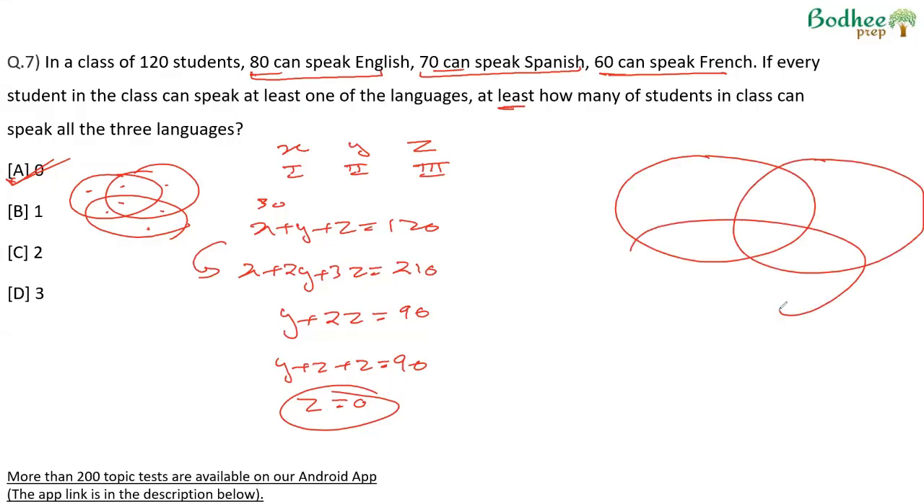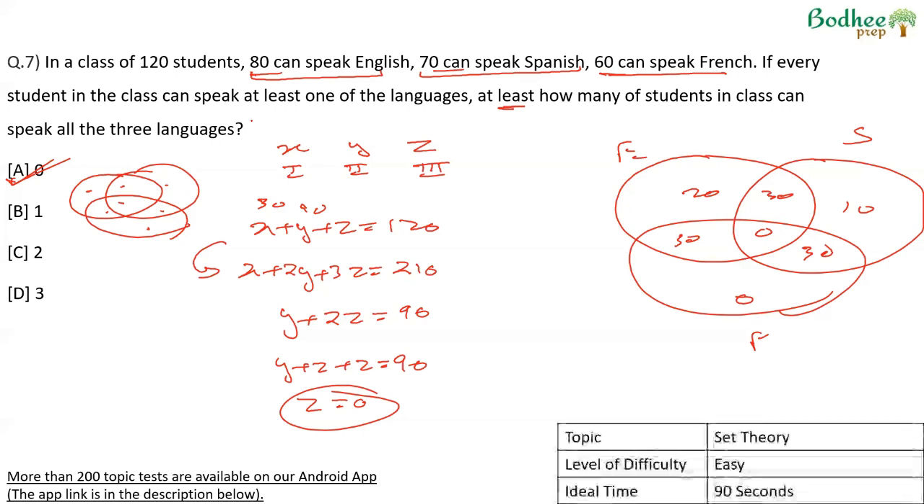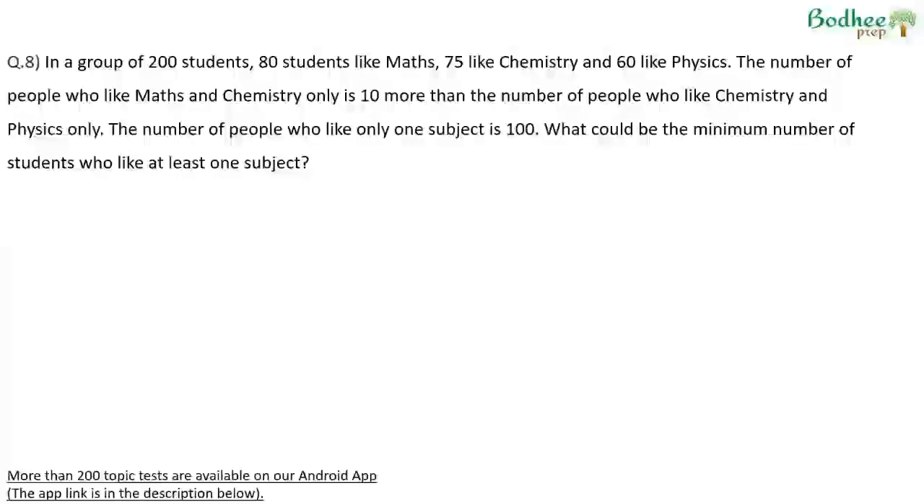How we can get this distribution is for English, Spanish, and French. We put a 0 here. Since Y we are taking is 90, equally divide 30, 30, 30. English is a total of 80, so 20 comes here. Spanish is 70, so 30, 30, 60, 10 comes here. This is 0. English 80, Spanish 70, French 60. 30 plus 20, 50 plus 30, 80 plus 90, 120, which is also the total number of students. Hence, 0 is the minimum. Easy question because of the numbers primarily, about 1.5 minutes.